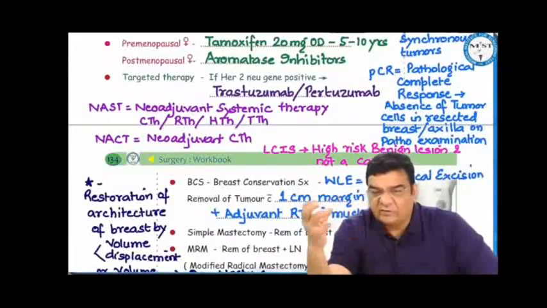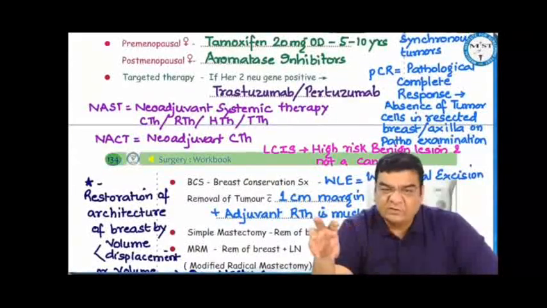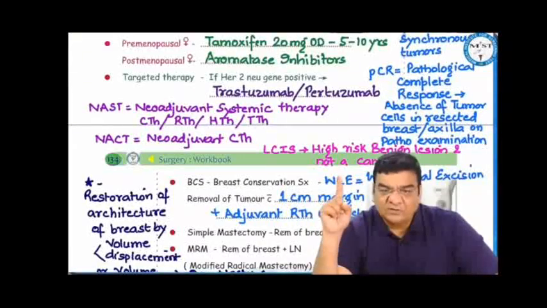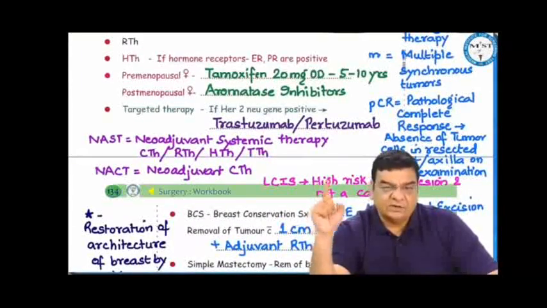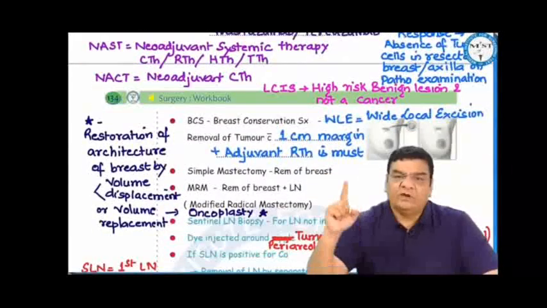Now, after that, if we have done the surgery and given the specimen to the pathologist, if there is absence of tumor cells in the resected breast and axilla on pathological examination, we say it is PCR, pathological complete response. Lobular carcinoma in situ is just a high-risk benign lesion and not a cancer. NAST is the term which we use for neoadjuvant systemic therapy, which can be anything: chemo, radio, hormonal, targeted. And NACT is neoadjuvant chemotherapy.